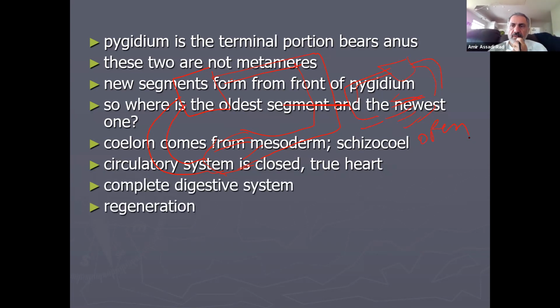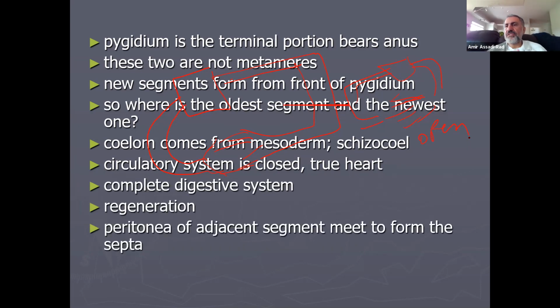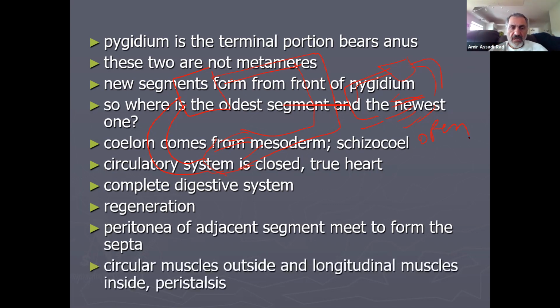Complete digestive system, with mouth and anus. Regeneration: you cut the animal, it grows back. You saw it in planaria. And the peritoneum of the adjacent segments meets to form the septa. So that's why these are coelomate animals, because of that character. And then circular muscles outside and longitudinal muscles inside, and they move by peristalsis.